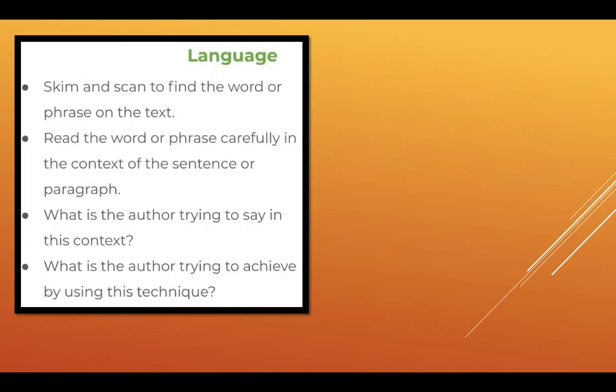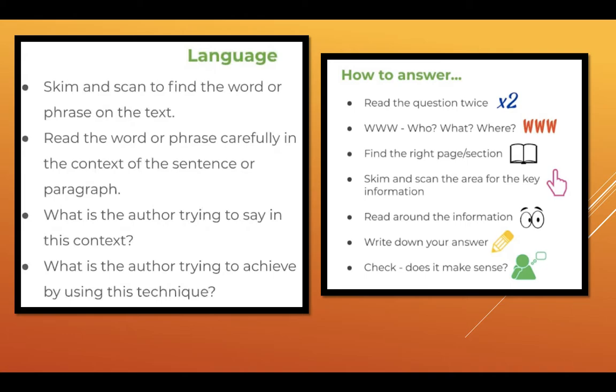Questions to think about: what is the author trying to say in this context? Well, indestructible wristbands essentially means Wonder Woman has wristbands that cannot be destroyed. That's what they're trying to say. But it also shows that she has some incredible powers based on her bracelets. And what is the author trying to achieve by using this technique? Well, if you're a superhero, you do need superhero powers as well as superhero gadgets.